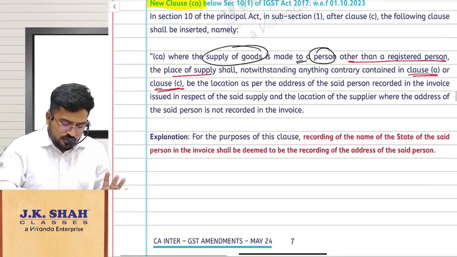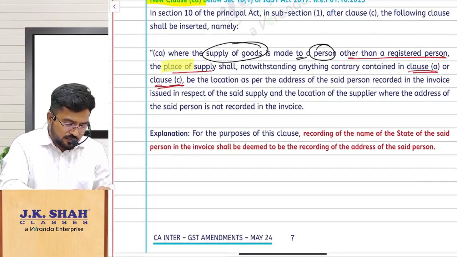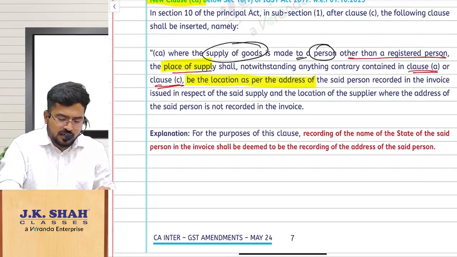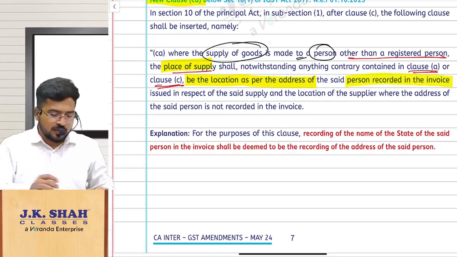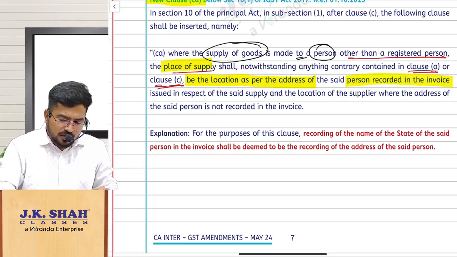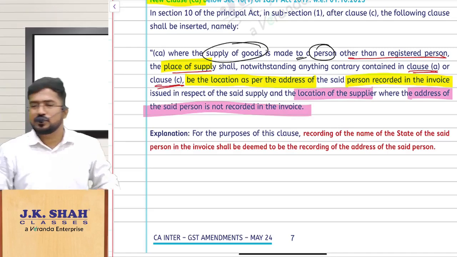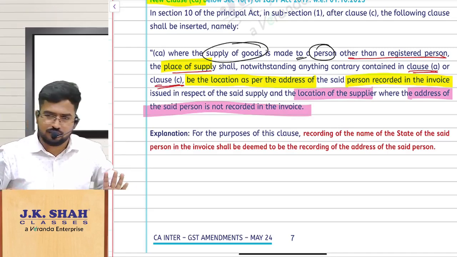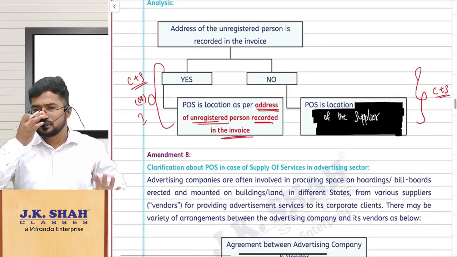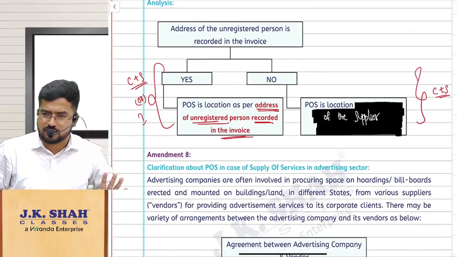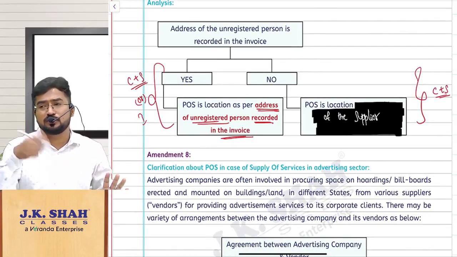Right. Now, what will be the place of supply, ma? The place of supply shall be the location as per the address of the said person recorded in the invoice. Suppose that person's address is not recorded in the invoice, the location of the supplier shall be the place of supply. So in simple words, I just gave a flow chart here. Sale of goods happening to an unregistered person, his address you are recording in the invoice. I repeat here, the recipient should be unregistered.